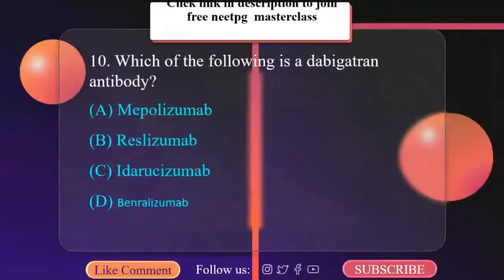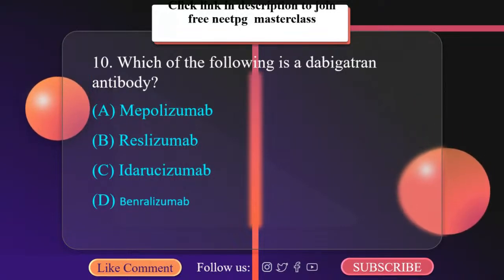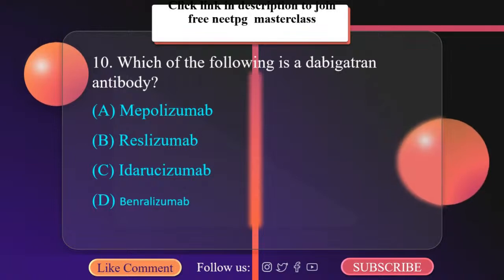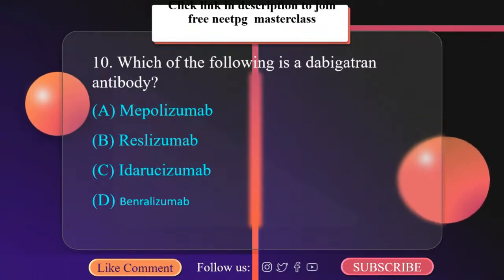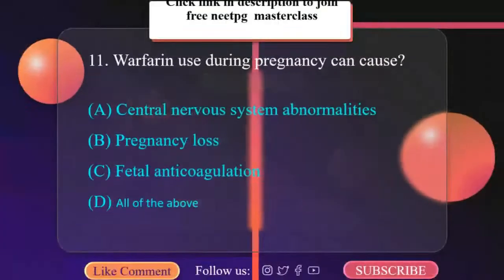Which of the following is a dabigatran antibody? Mepolizumab, Reslizumab, Idarucizumab, Benralizumab. The antibody idarucizumab is an effective and rapidly acting antidote to dabigatran. So the correct answer is idarucizumab.